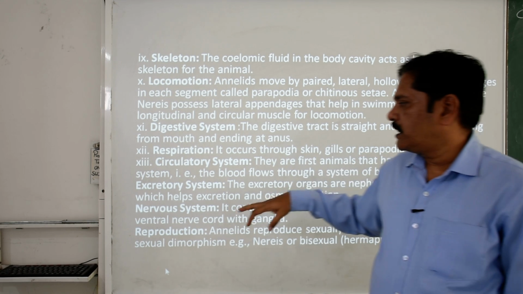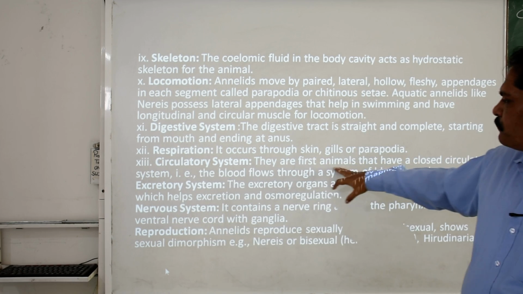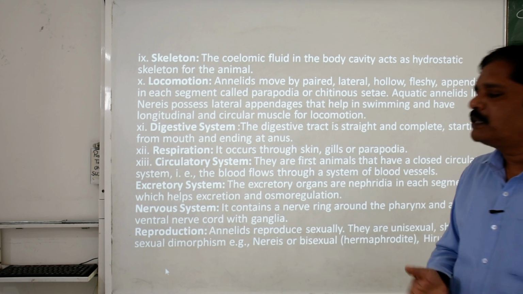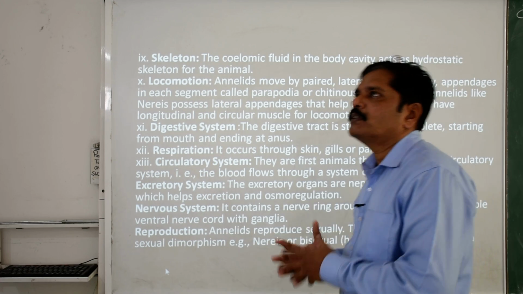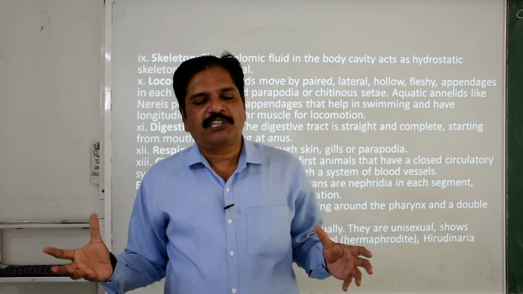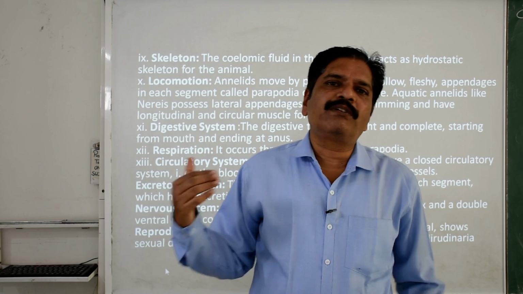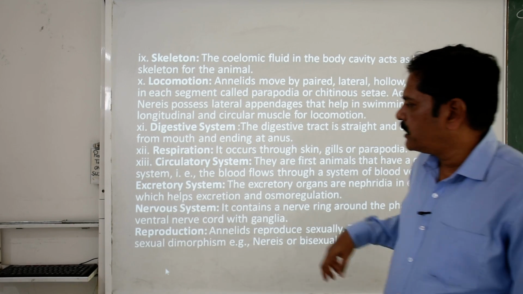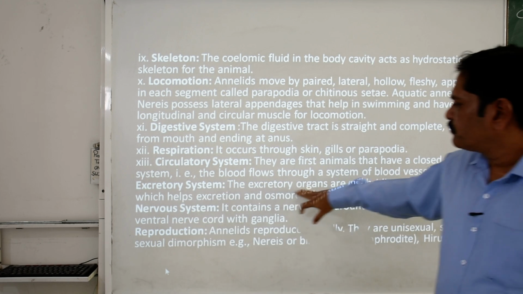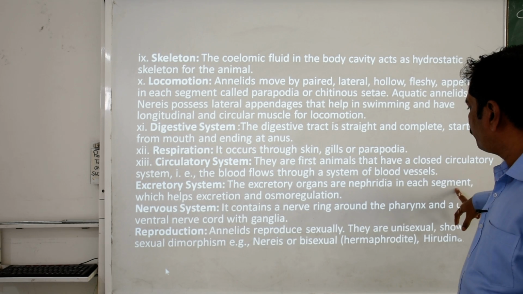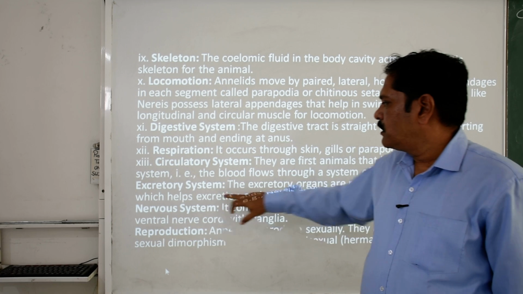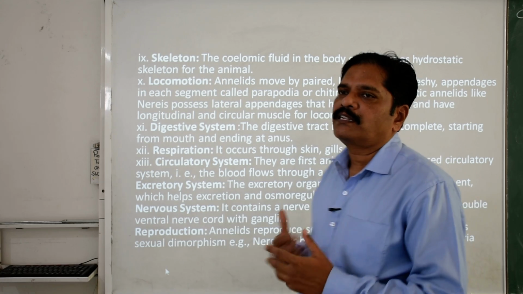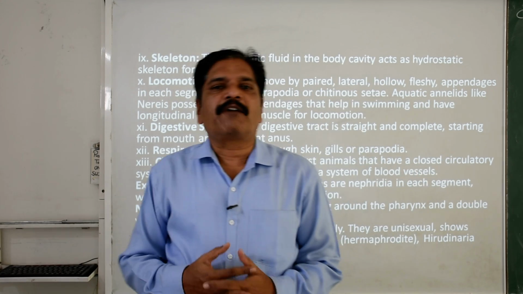But those that are aquatic in nature basically respire by gills or the parapodia. Then the circulatory system: they are the first animals that have a closed circulatory system. Clear? That means the blood never comes into an open cavity or pouches. It always travels within tubular structures and capillaries. Then the excretory system: the excretory organs are nephridia in each segment, which help in excretion and osmoregulation. Clear? Two functions are basically performed by the nephridia.